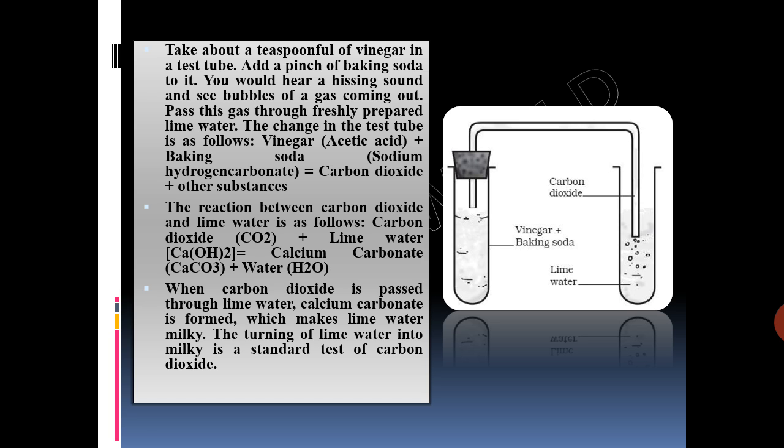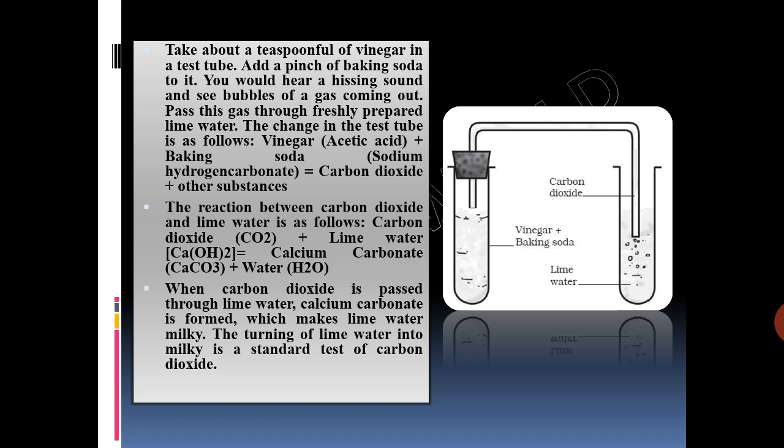The change in the test tube is as follows: vinegar plus baking soda forming carbon dioxide and other substance. So this carbon dioxide is the gas which is coming out. Now when this gas, carbon dioxide, is passed through lime water, the reaction is as follows: carbon dioxide plus lime water, which is calcium hydroxide, forms calcium carbonate, CaCO3, plus water.